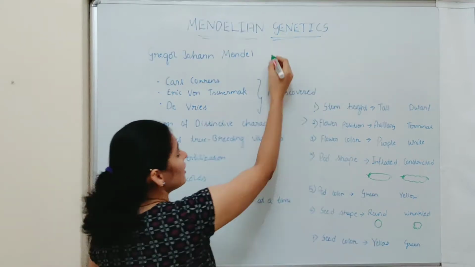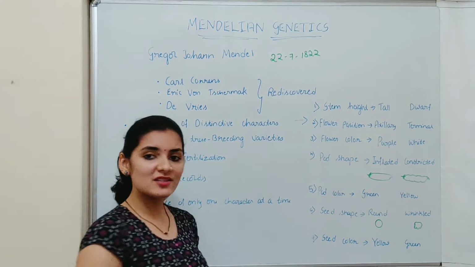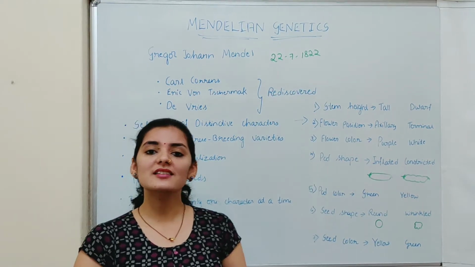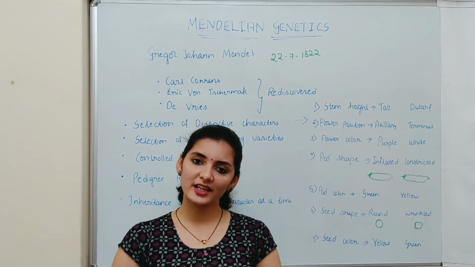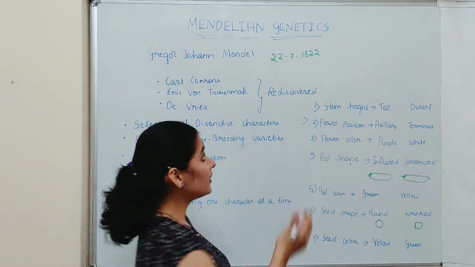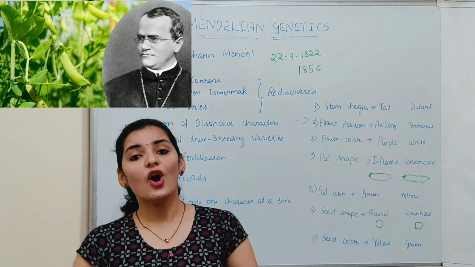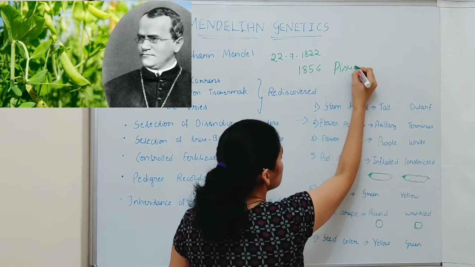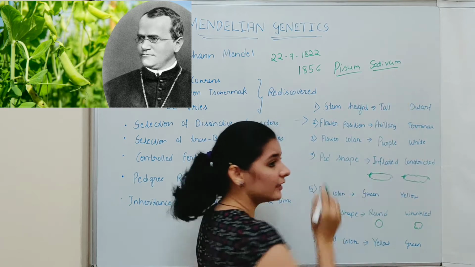Mendel was born on 22nd July 1822, that is approximately 200 years ago. Initially, he was a priest in a monastery. Later, he became a teacher in a high school where he taught life science and mathematics to the students. It was in 1856 that he got interested in the breeding of the garden pea plant, which is also known as Pisum sativum. Pisum sativum, that is, garden pea plant.